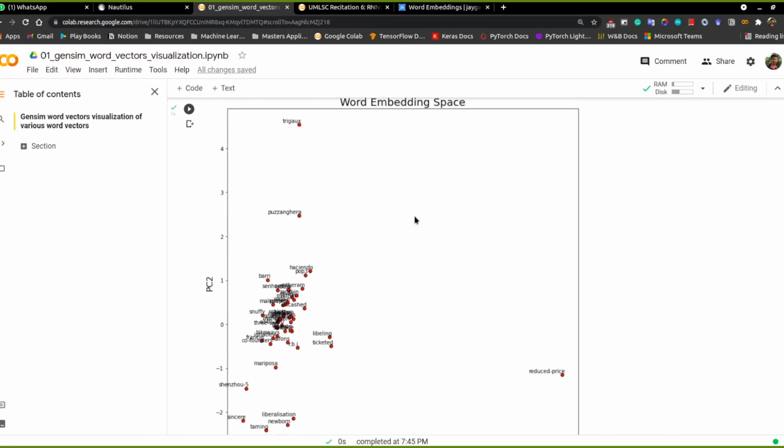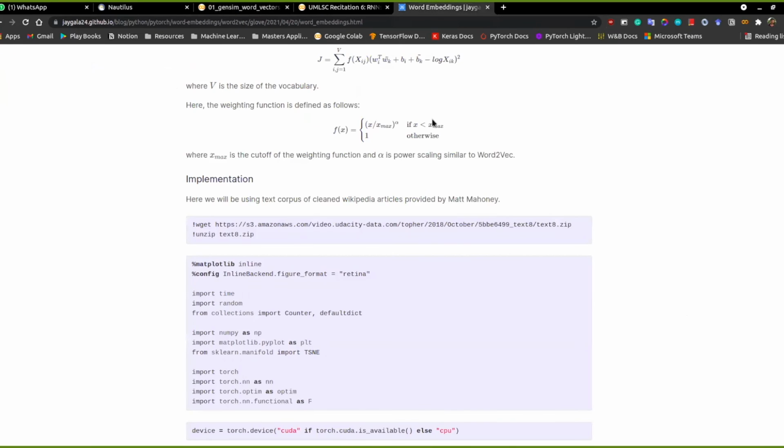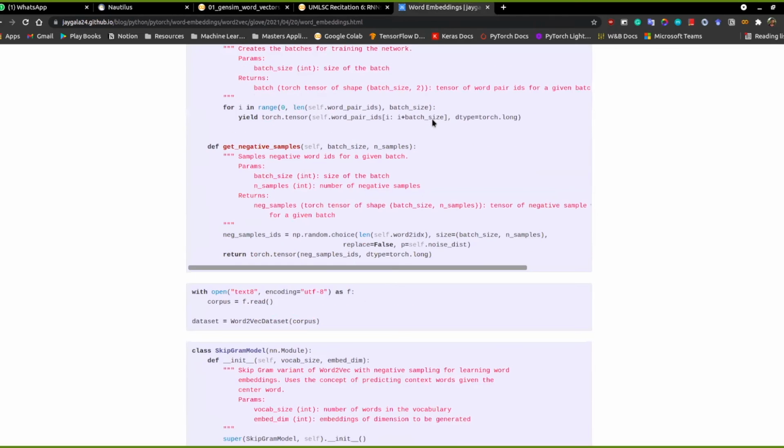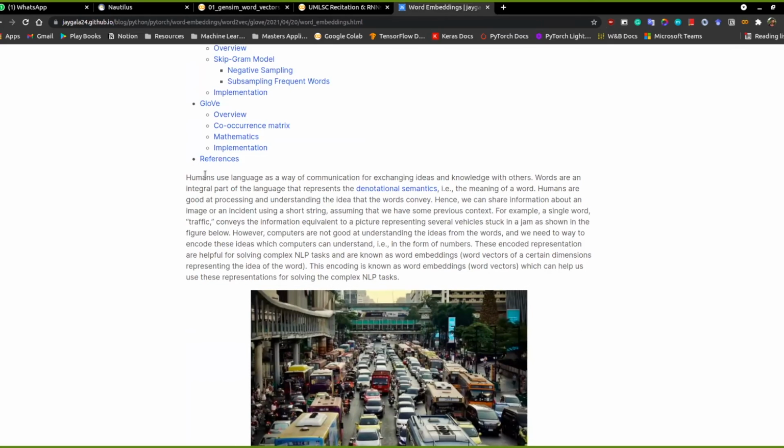But yeah, I think that's it for today. I had written this blog a long time back. So if you're interested in reading about word embeddings, other than this, Lilian Weng's blog is also really good. It covers word2vec, how it functions and all. So that is one more blog I would suggest checking out, to understand word2vec and word embeddings in general. And then reading the papers would be the best source.